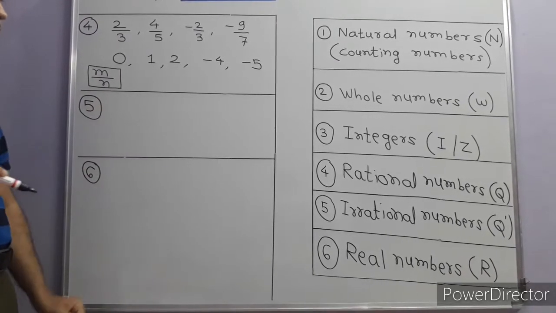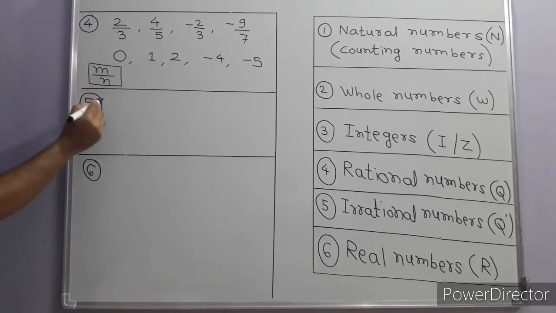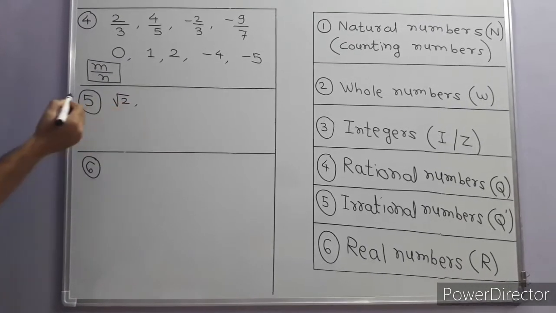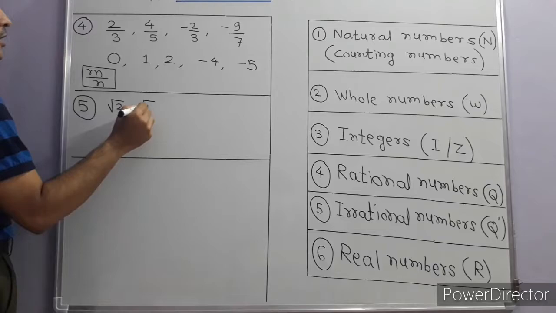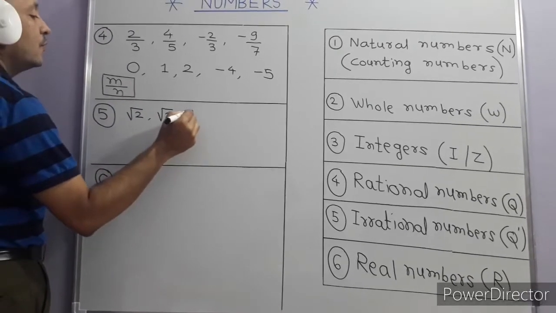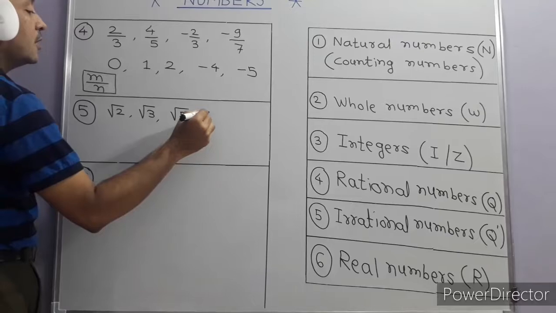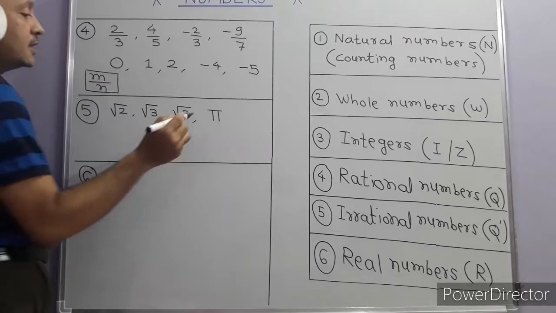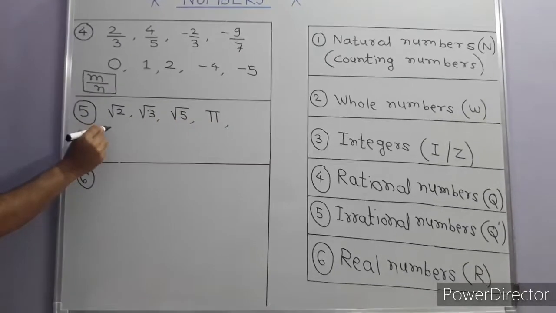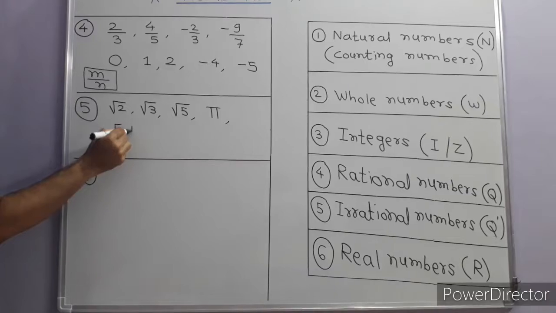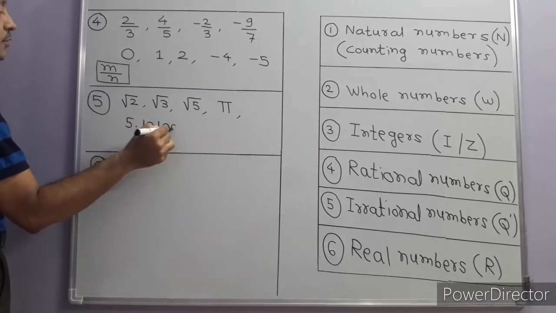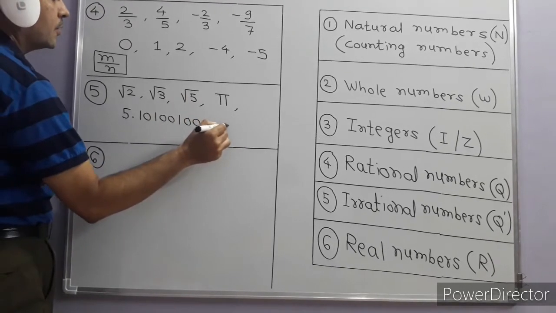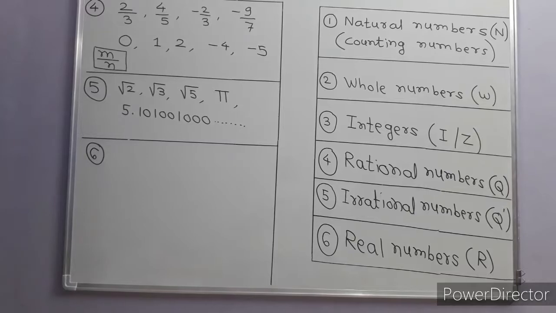So let us go to the next, that is irrational numbers. First we will see the examples of irrational numbers. Root 2 is an example of an irrational number. Root 3 is an example, and root 5 is an example. And we know pi, the Greek letter pi, is also called an irrational number. Also such kinds of numbers are there: 5.101001000 and so on. Such numbers are called irrational numbers.